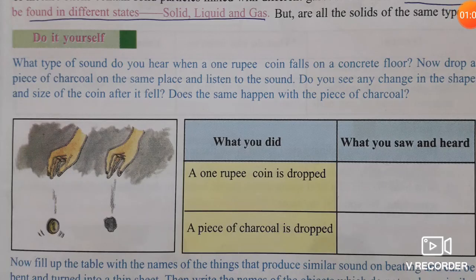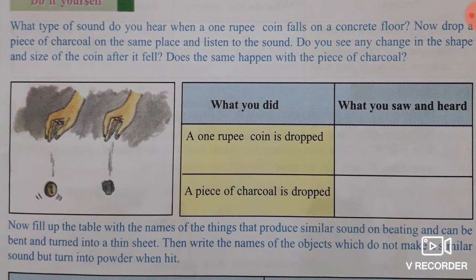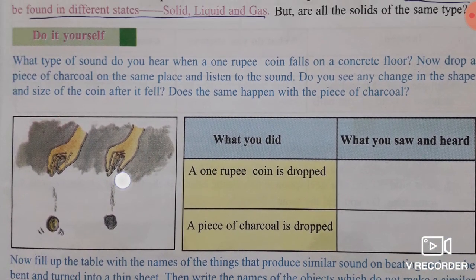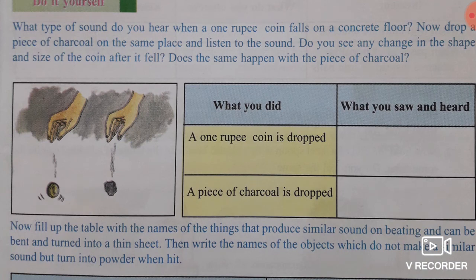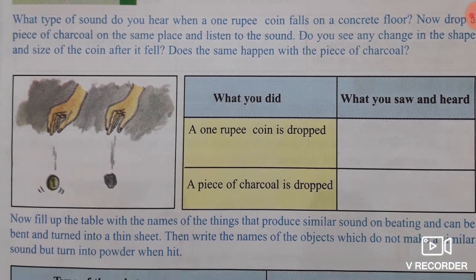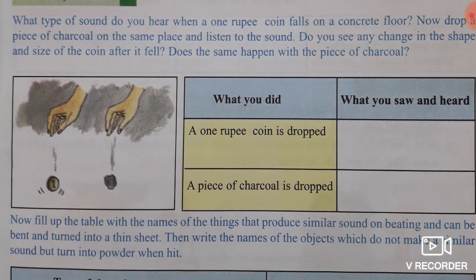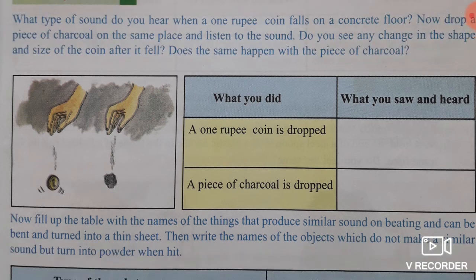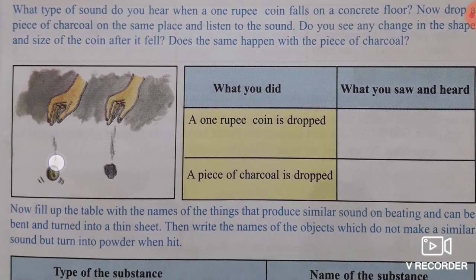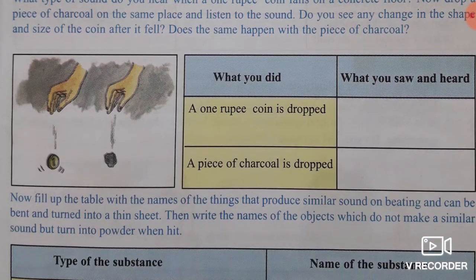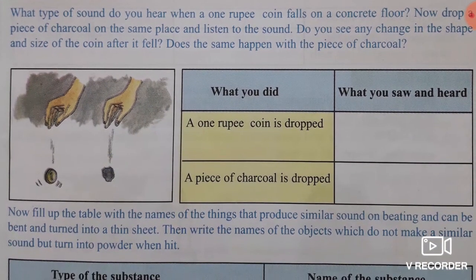Now let us see the difference between the characteristics of metal and non-metal with the help of some experiments and examples. If we drop a 1 rupee coin and a charcoal parallelly, we will see that when the coin hits the ground, it will produce a dong sound. But charcoal on falling to the ground will not produce a sound, and the coin will remain intact, but charcoal will break into pieces. So this is the characteristic of metal, that it will produce sound, and non-metals do not produce so much sound.